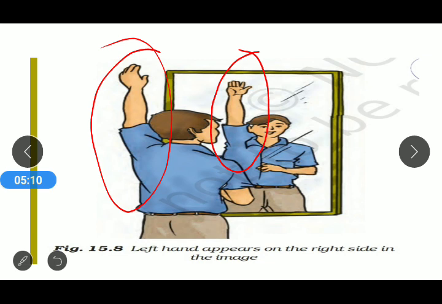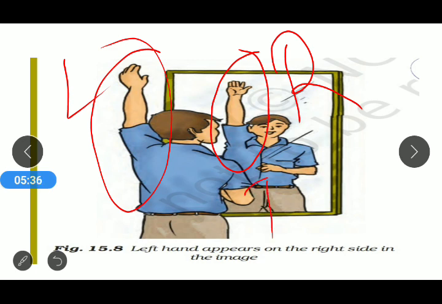But apart from that, there is another property that is also visible. When we raise the left hand, this is the left hand of the boy, but if you look at the image formed inside the mirror, you can find that the plane mirror forms the image of the left hand like a right hand. That means when we raise the left hand, the image appears as if we are raising the right hand.